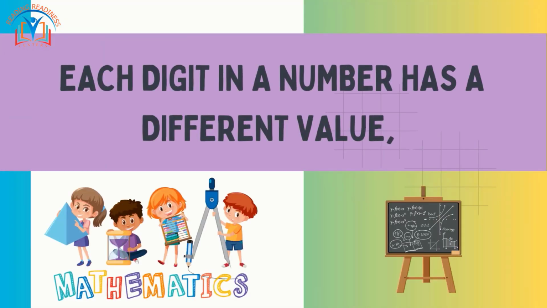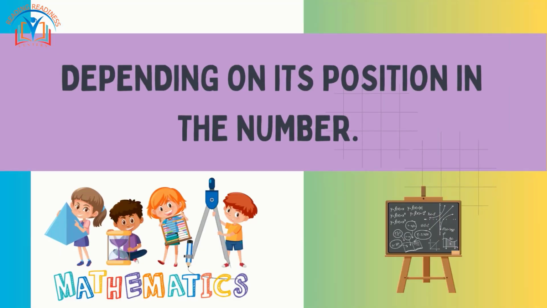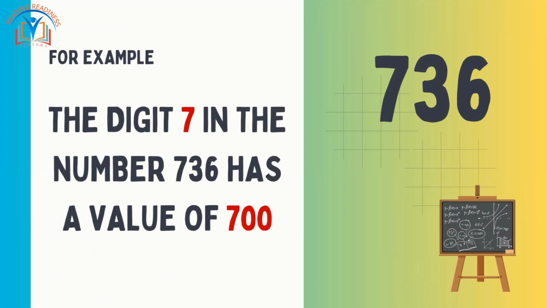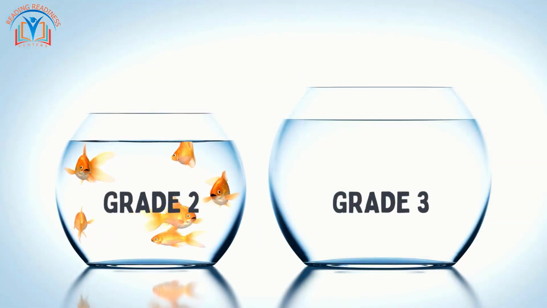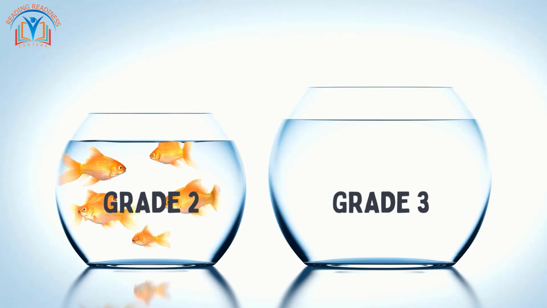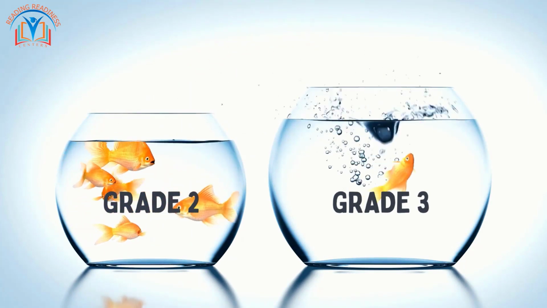We learned that each digit in a number has a different value, depending on its position in the number. For example, the digit 7 in the number 736 has a value of 700, because it is in the hundreds place. And now, as we step into grade 3, get ready for an even more exciting journey into the realm of thousands and beyond.